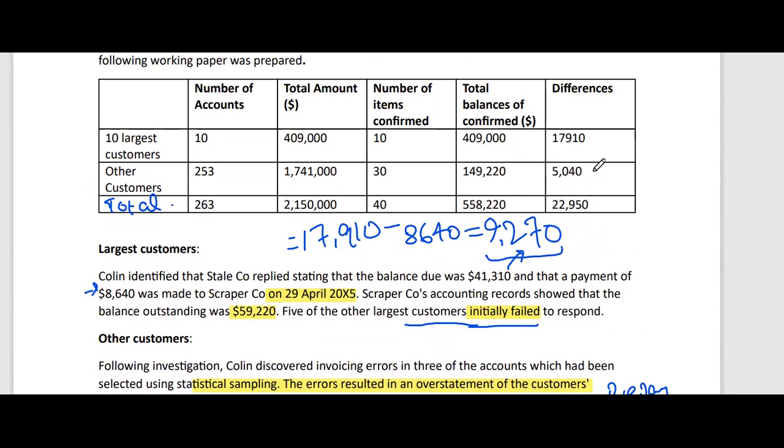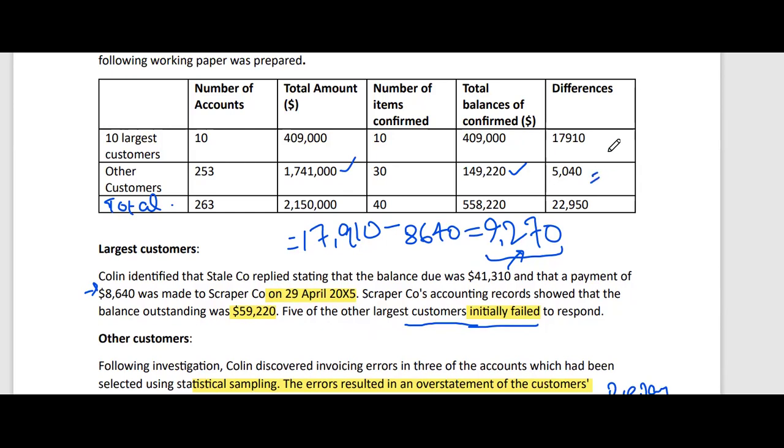We will extrapolate this difference to the whole population. We'll think that if, out of the sample of 149,220, the difference is 5040, then if we would have performed the circularization on the total amount of 1.7 million, what could have been the difference? Okay, so let's extrapolate it.